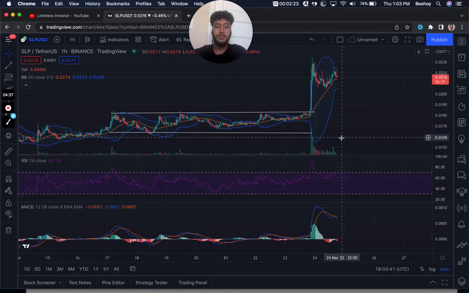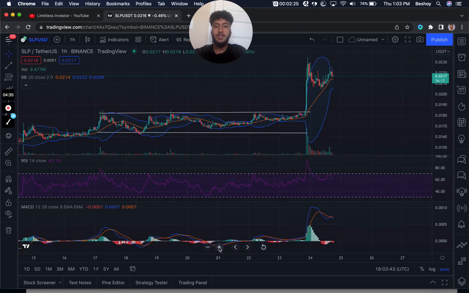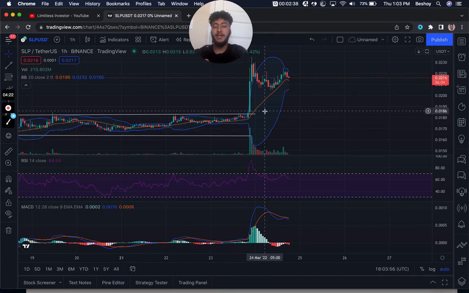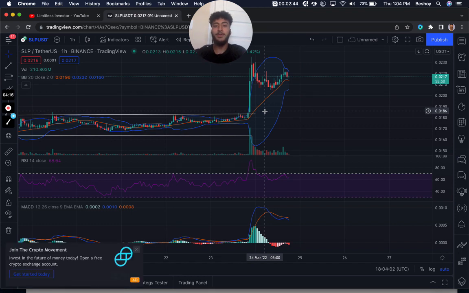So if we scroll down, we can see with this volume, look at these volume wicks. The volume was insane in the last 24 hours, and it's very exciting to see a lot of people taking advantage of this opportunity. I'm also a big fan of Axie Infinity because I've played the game, an amazing game in my opinion as well. So I'm very excited for the project to get the hype that it deserves.